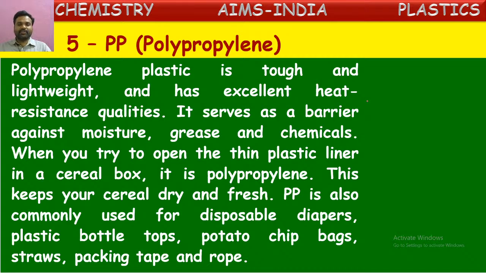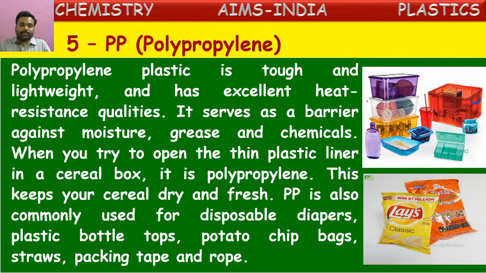PP is also commonly used for disposable diapers, plastic bottle tops, which means those caps are made of PP, potato chip bags, straws, packing tapes, and ropes. These are all made of this PP. So polypropylene is used in making all of these.